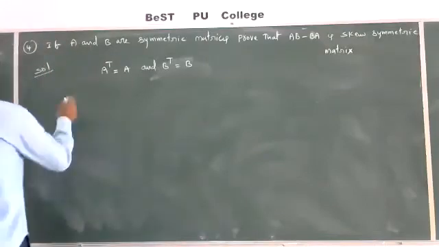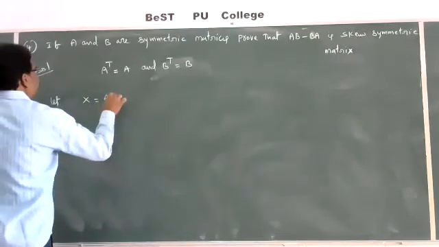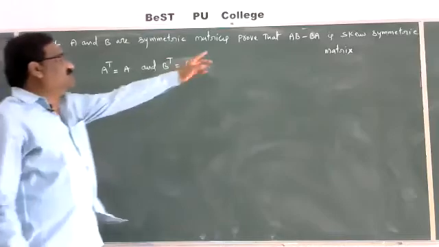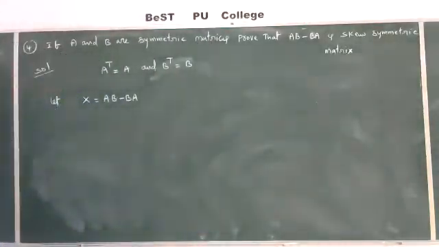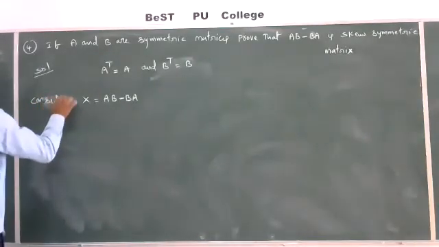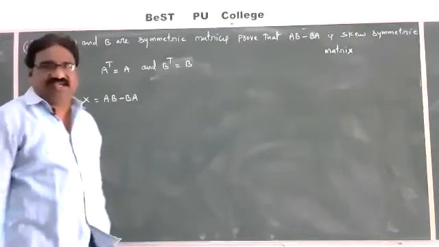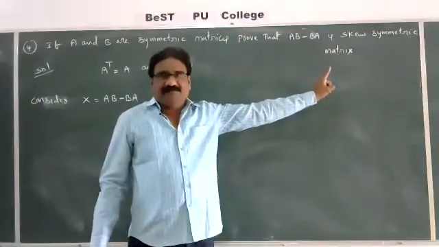So we want to prove, let X is equal to AB minus BA. We want to prove this is skew symmetric.